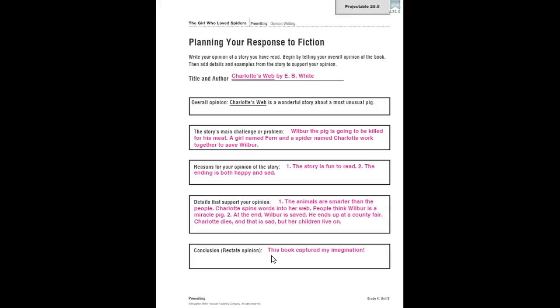So pause the video here. Make a planning pre-writing page like this just in your composition notebook or on a plain lined piece of paper, and choose a story that you can respond to. Remember, it needs to be fiction. Come back to the video once you have done that.